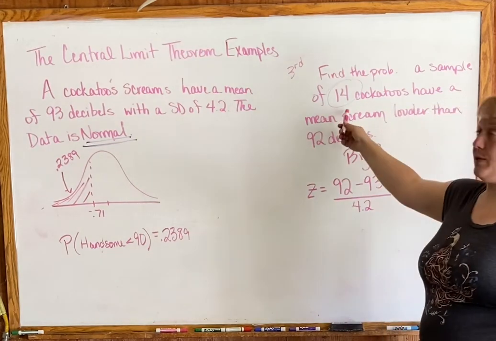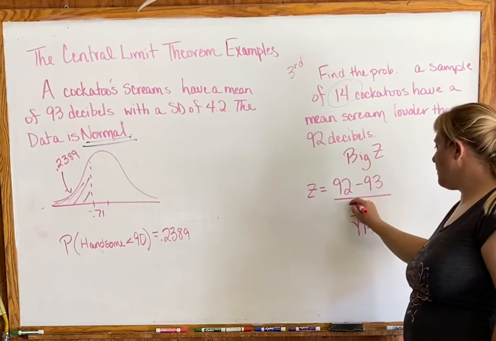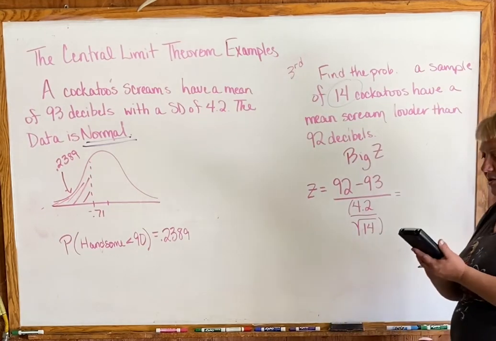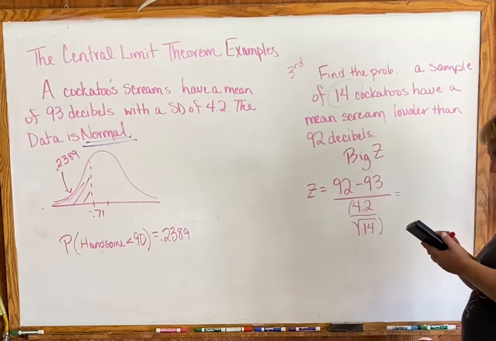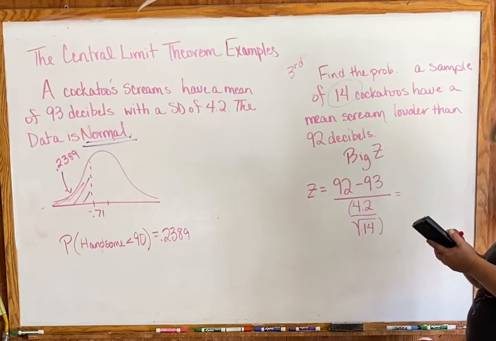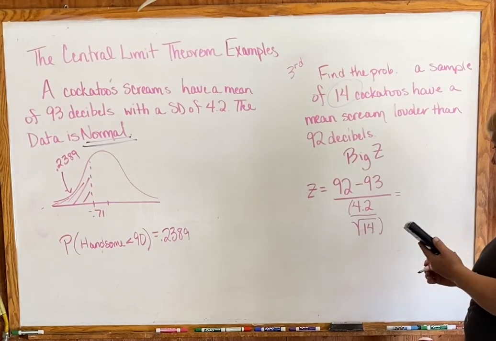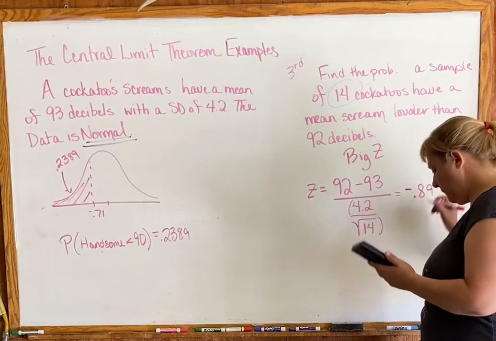But remember, we still divide by the square root of 14. Give that a try in your calculator: 92 minus 93, divided by 4.2 divided by the square root of 14. I got negative 0.89.